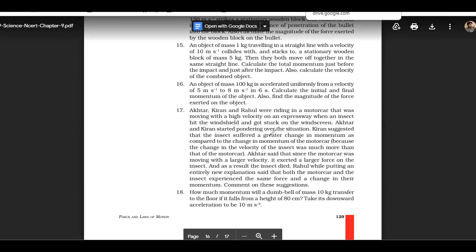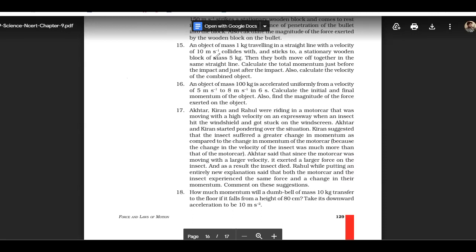So done. Is your answer? So here the initial momentum is 500 kg meter per second. Okay, your initial momentum is 500 kilogram meter per second. Here we have an object of mass 10 kg that's accelerated uniformly with a velocity of 5 meter per second to 8 meter per second. So the change in velocity is actually 3 meter per second.